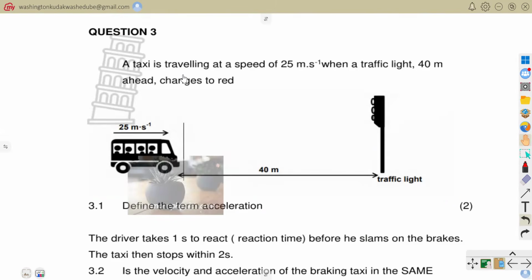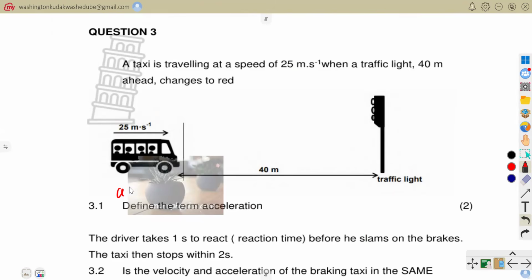So question number 3 was saying a taxi is traveling at a speed of 25 meters per second when a traffic light 40 meters ahead changes to red. And then they say define the term acceleration. What is acceleration, guys? Acceleration is simply the rate of change of velocity.